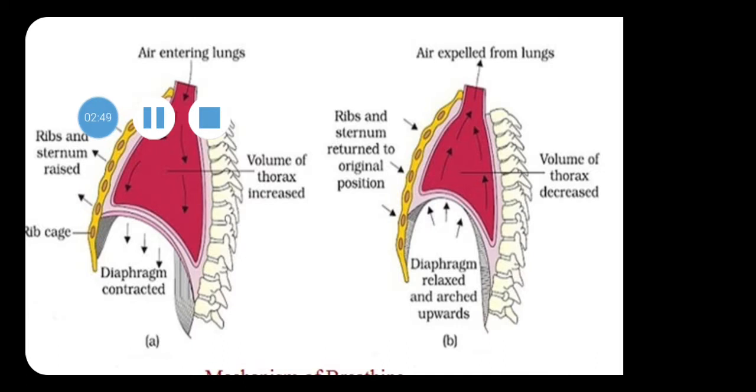The diaphragm relaxes and pushes outwards, becoming dome shaped. Now, the intercostal muscles relax and pull the rib cage inward and downward, which results in a decrease in thoracic volume and an increase in pressure in the thorax and the lung as compared to the atmospheric pressure.